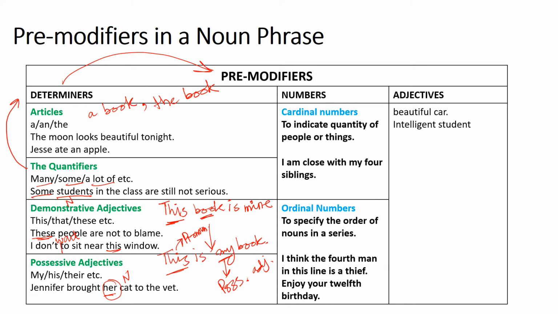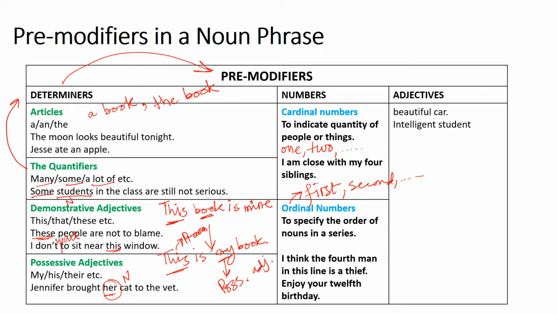Okay जी, a pre-modifier can also be a number, a numeral adjective, and it can be a cardinal number like 1, 2, 3, etc. And whenever we are talking about ordinals, ordinals means first, second, third, fourth, and the list goes on. सही है जी। अगर मैं cardinal numbers की बात कर रहा हूँ तो 1 2 3 4 5 etc. इनकी बात हो रही है। Ordinal adjectives या ordinal numbers की बात हो रही है तो first, second, 12th, 100th, 4th, ये इस तरह के जो numbers हैं वो ordinal होते हैं। Now what is the function of ordinal numbers?